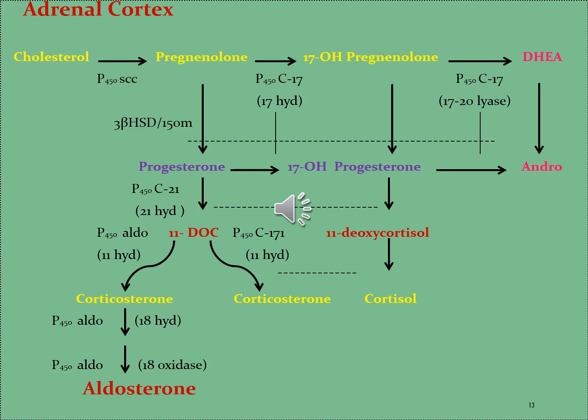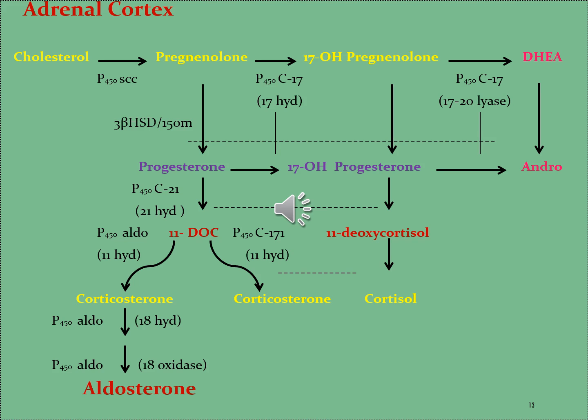It has been suggested that different P450 C17 isozymes mediate these activities in the adrenal glands and testes. So, this enzyme converts the pregnenolone into 17-hydroxypregnenolone.